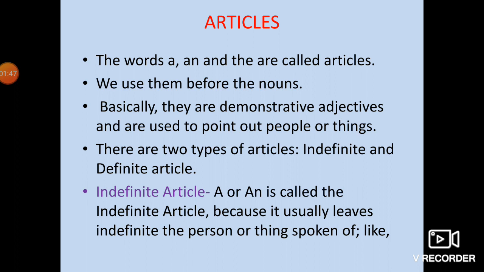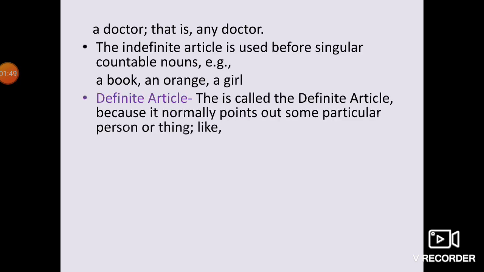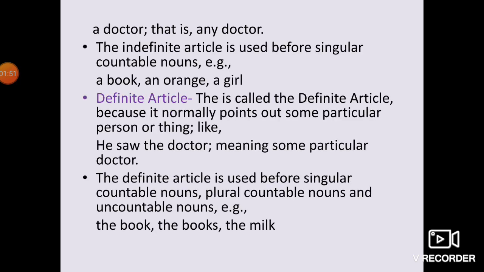Like a doctor, that is any doctor. That means when you are not particular about the thing, for that we use the indefinite article, that is a and an. But of course, a and an we use with singular countable nouns.